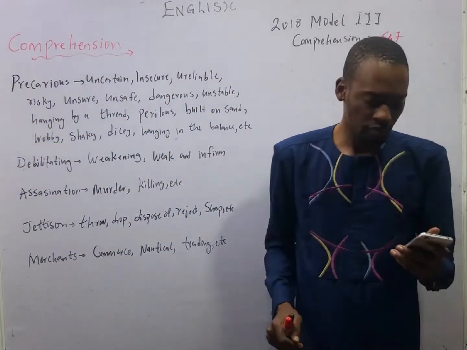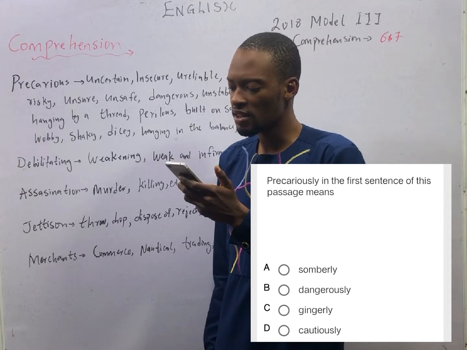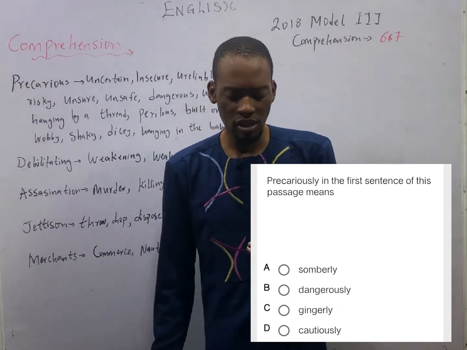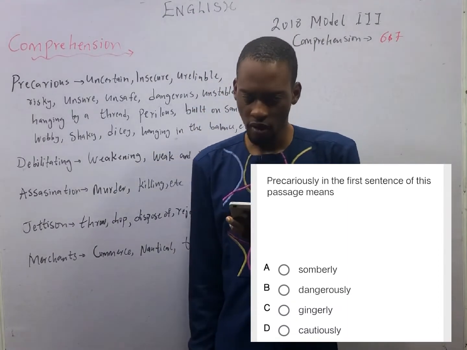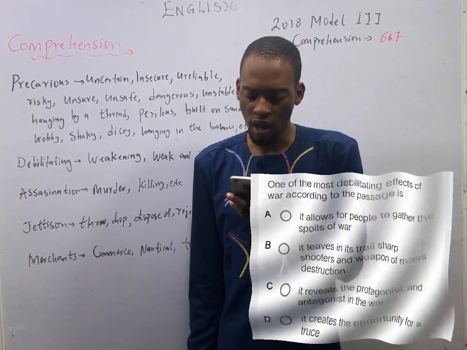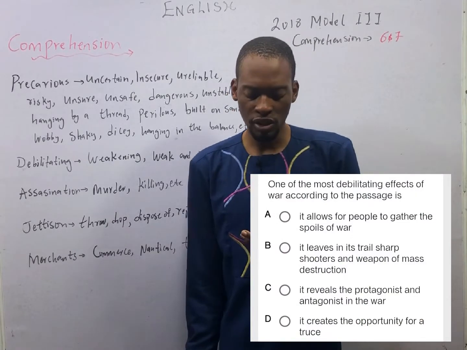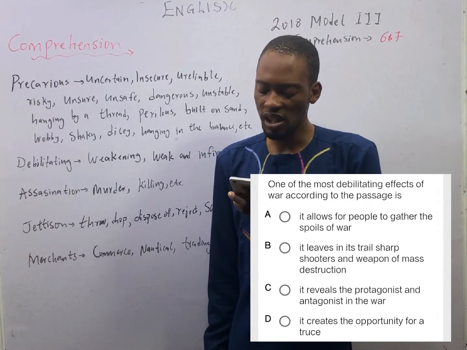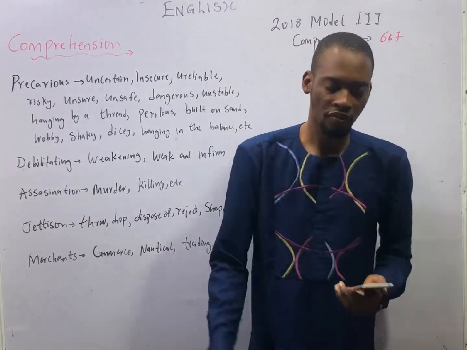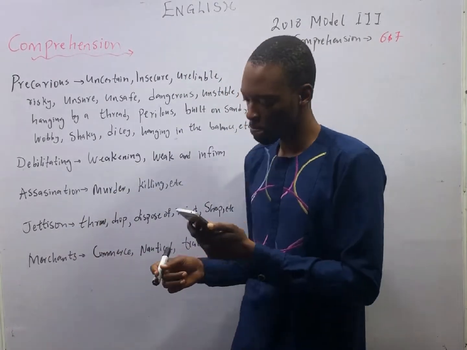Now, take a look at this. The first question says, precariously in the first sentence of this passage means... precarious was used in the passage. What was it used to refer to? And the second question, one of the most debilitating effects of war according to the passage is dash. One, what is debilitating? And what did the passage tell us being the debilitating effect of war? We shall see that very, very soon. Read the passage carefully and answer the questions that follow.